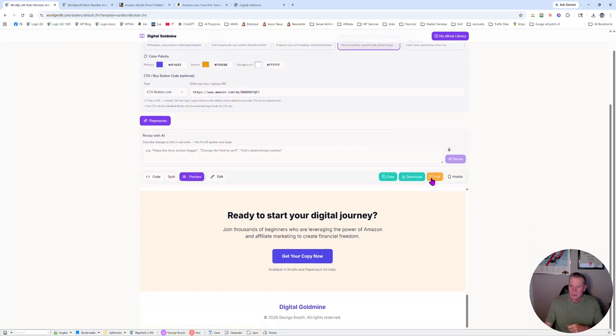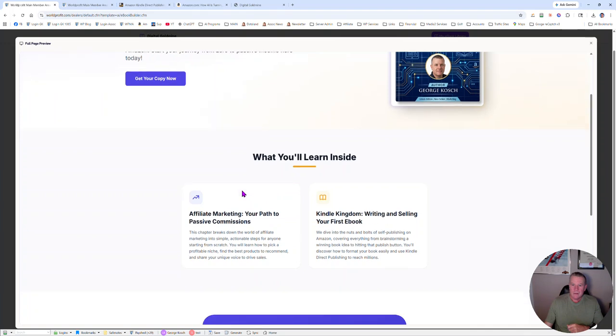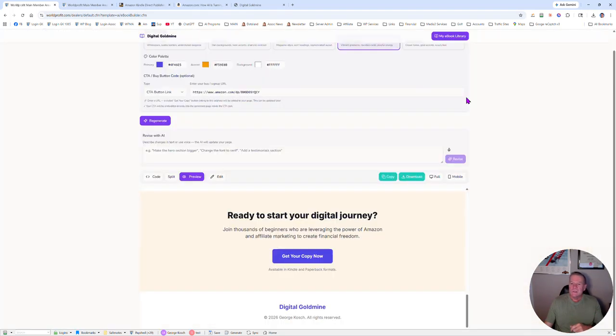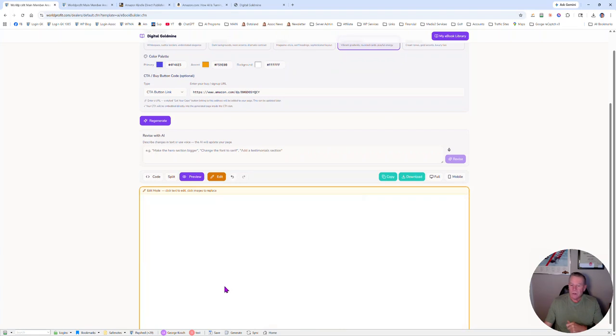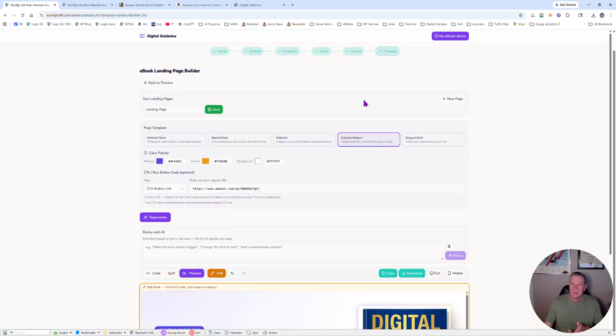So let me just preview it, full preview, give you an idea of what it looks like. Look at that. Is that not professional? Oh, but you know what? I want to do some changes to it. You can do some changes by talking or go into edit mode. Edit mode, and guess what? You've got total ability to edit this book. Isn't that something? And then when you're done, save it up here.